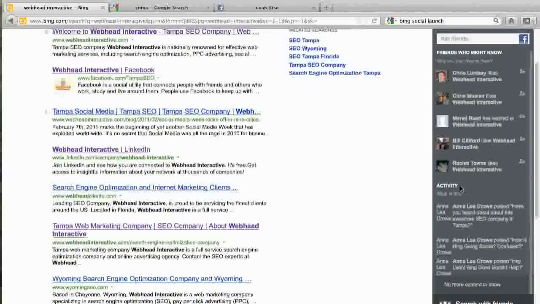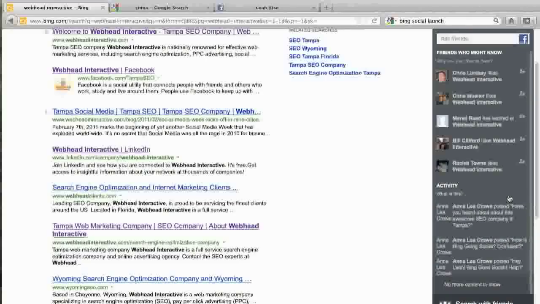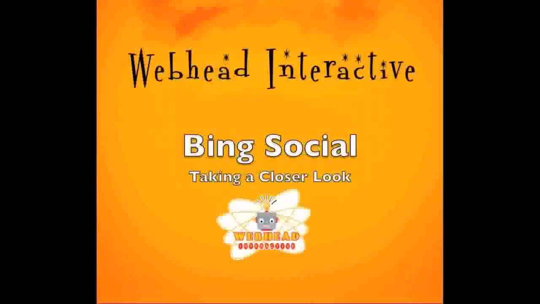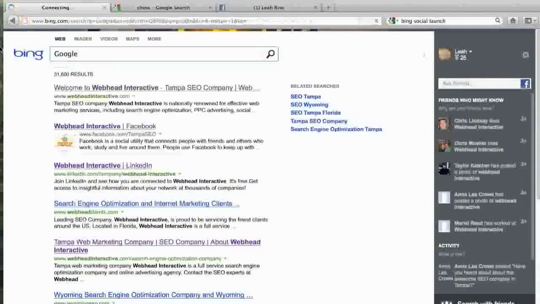What's also interesting is if we look down here, we see my friend Anna, who is our social media manager here at Webhead. So she's recently been using this feature, so she's actually showing up as recent activity about this search. But let's try some things out and see how it actually works. Okay, let's try a search for Google, just because that tends to deliver a lot of results.